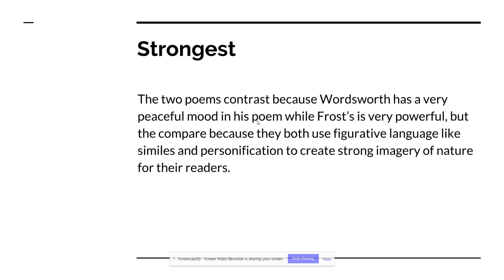Let's look at a strong one. The two poems contrast because Wordsworth has a very peaceful mood in his poem, while Frost's is very powerful, but they compare because they both use figurative language like similes and personification to create strong imagery of nature for their readers. The reason why this is very strong is because we know that you're going to be talking about a peaceful mood in one poem and a powerful mood in another, and that you're going to be comparing the use of figurative language, specifically similes and personification. So this is much stronger than some of the other claims.